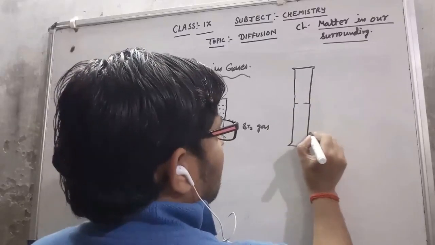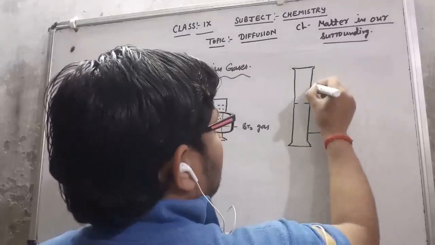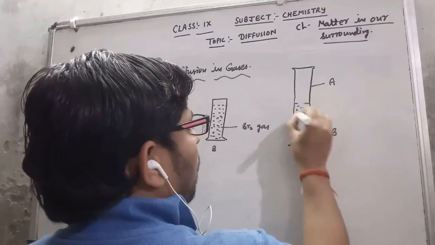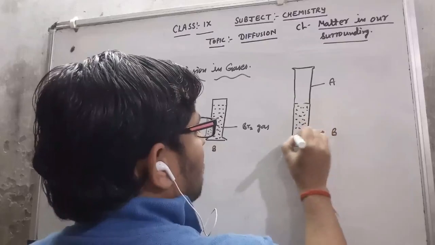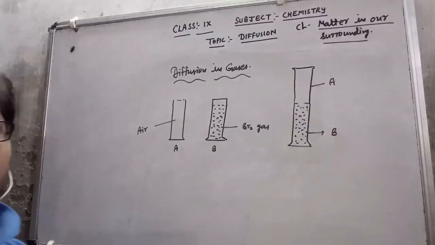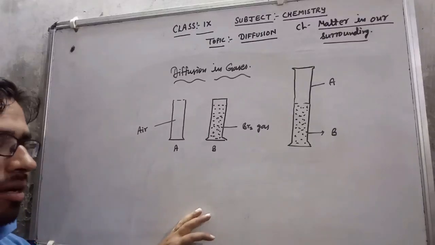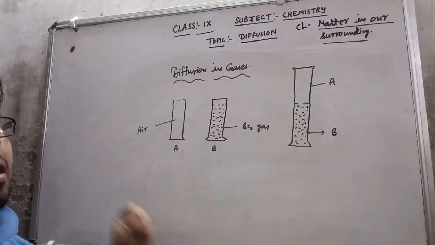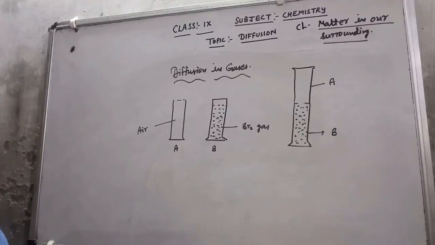I know that in cylinder B, bromine gas is there. So this is a gas, and easily it can move from one place to another because the kinetic energy is maximum in gases due to the maximum space between the particles of matter.